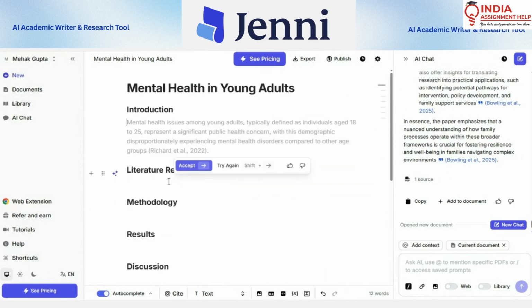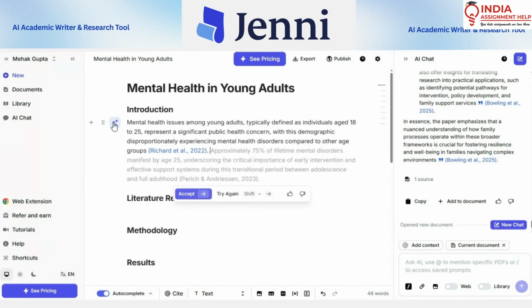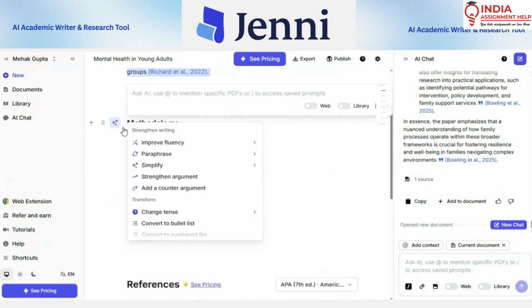Let's say I have written these four lines, a paragraph probably. Now I go to this AI edit. I can improve the fluency. I can paraphrase it to look more academically correct or maybe professional. I can simplify it, strengthen the argument. As you can see, there are multiple options.